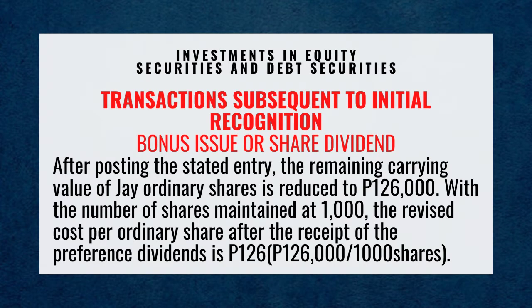After posting the stated entry, the remaining carrying value of J ordinary shares is reduced to 126,000 pesos, with the number of shares maintained at 1,000. The revised cost per ordinary share after the receipt of the preference dividends is 126 pesos, which is 126,000 pesos divided by 1,000 shares.